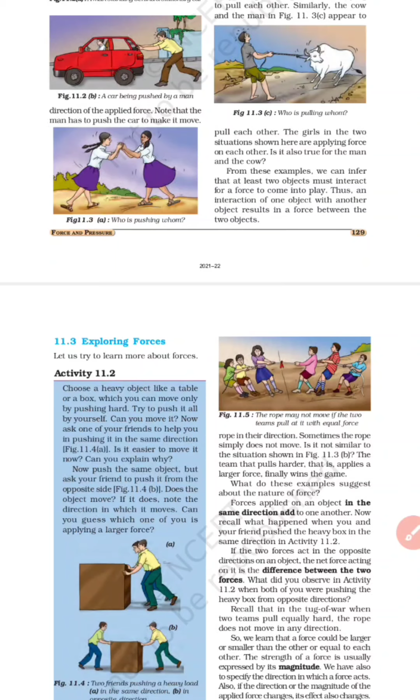So from this activity we get to know that both of you were pushing the heavy box from opposite directions. Recall that in the tug of war, when two teams pull equally hard, the rope does not move in any direction, as I told you, right? So we learned that a force could be larger or smaller. So what we learn here is that force can be larger or smaller, or equal, right?